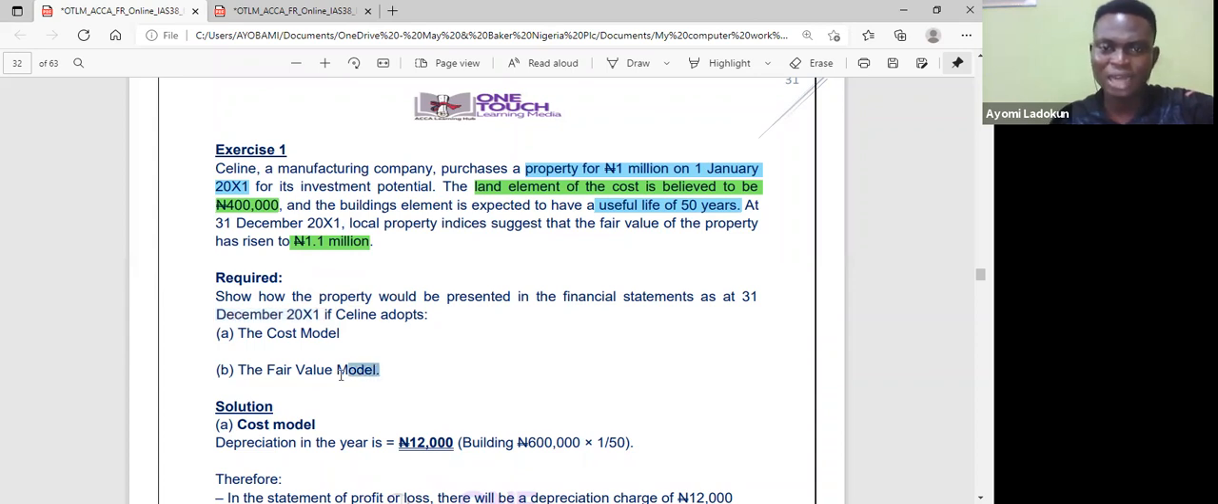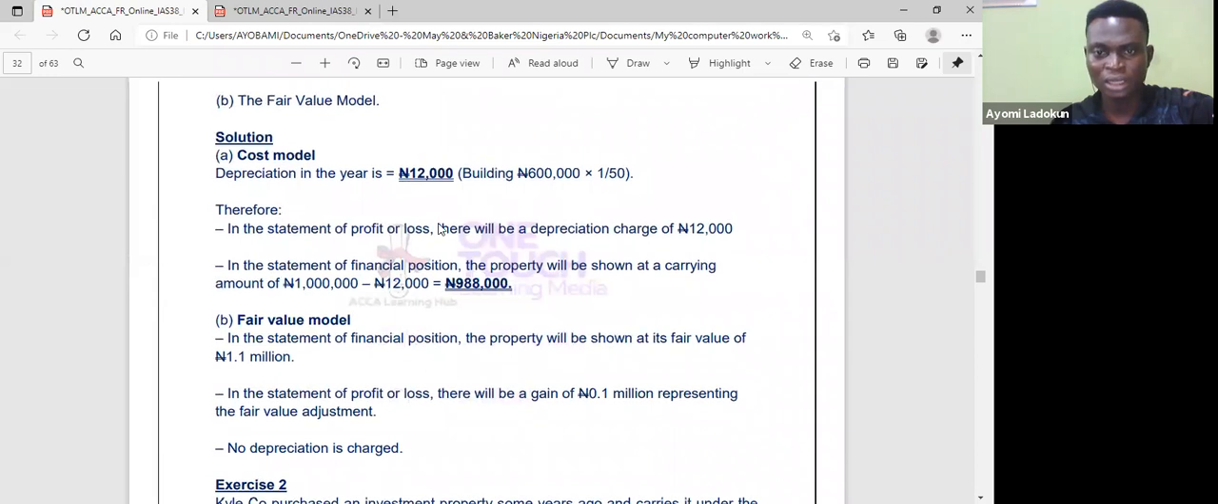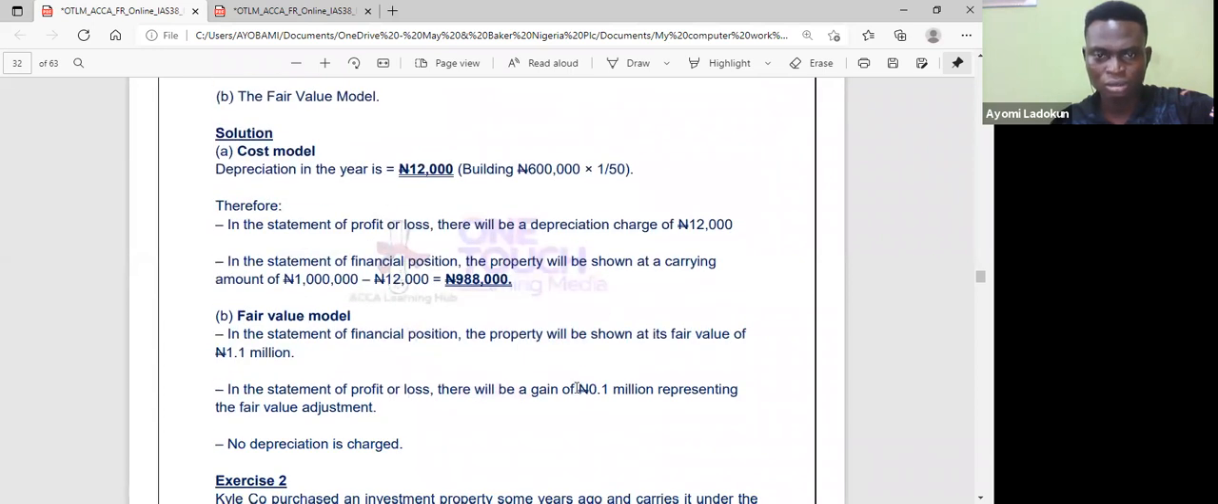Then if it is carried at fair value, I will not depreciate. I will just go ahead and recognize 1.1 million at the end of the year. Then that gain, the valuation gain, goes to the profit or loss account. Okay, it goes to the profit or loss account. So that's what you are seeing here.